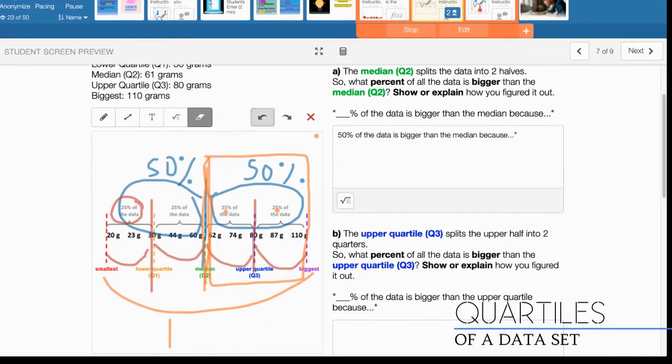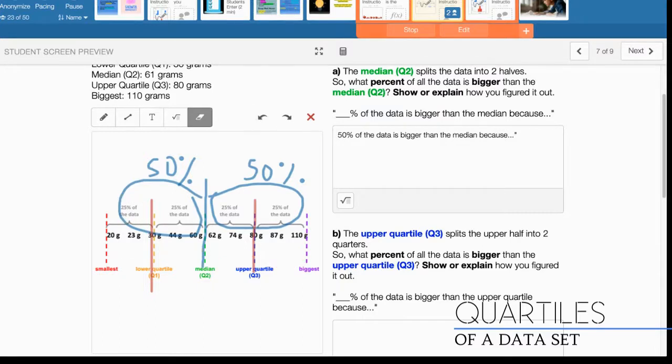All right, now let's erase this, if you don't mind. Let's take a look at the next question. The upper quartile, Q3. Oh, okay, we're talking about Q3. So let me mark this in blue. Here's my Q3. And I'll make this really bold right here, really big. The upper quartile, Q3, splits my upper half into 2 quarters. 1 quarter, 2 quarters. So what percent of all the data is bigger than the upper quartile Q3?